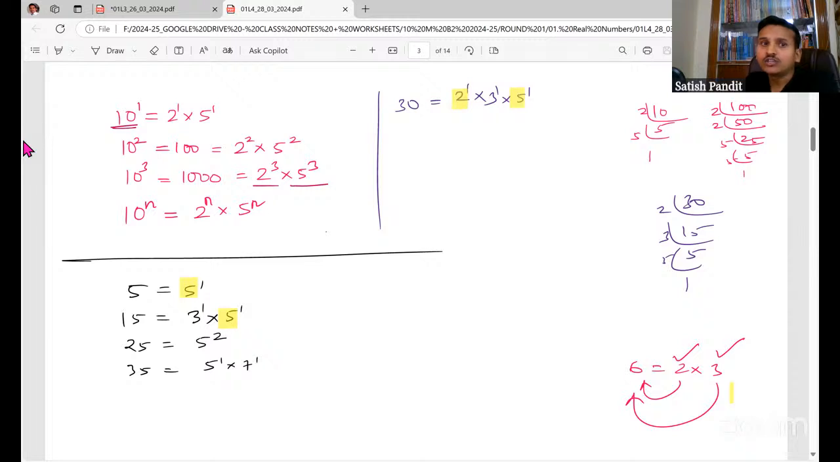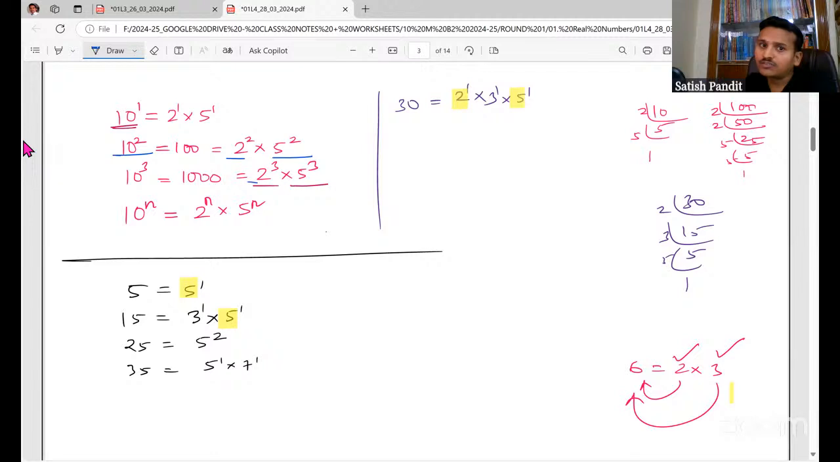Basically, 2 and 5 are the factors of 100, and same with 2 and 5 are the factors of 1000. So whenever you have 10 or multiples of 10, means 100, 1000, 10,000, lakh, like that, okay? So whenever you have 10 or multiples of 10, you will definitely have 2 and 5 as a factor. Remember that, okay?